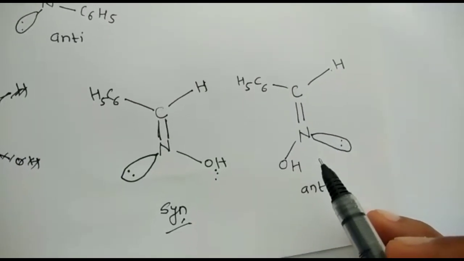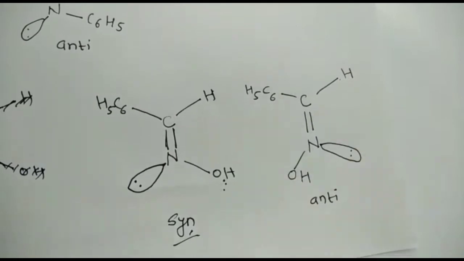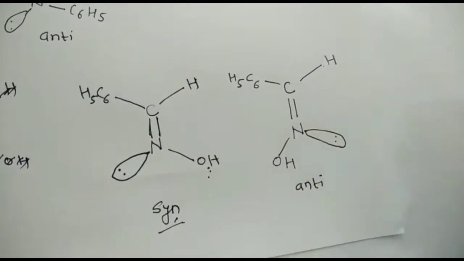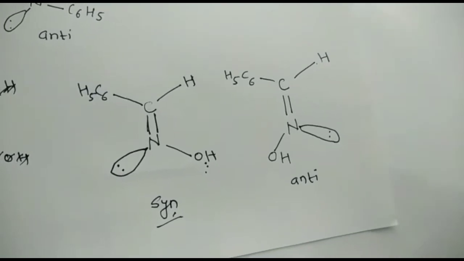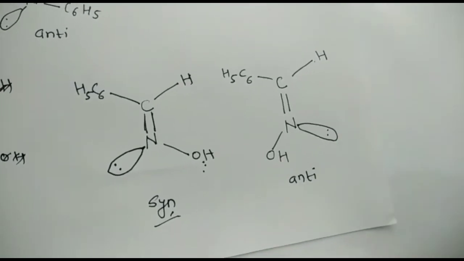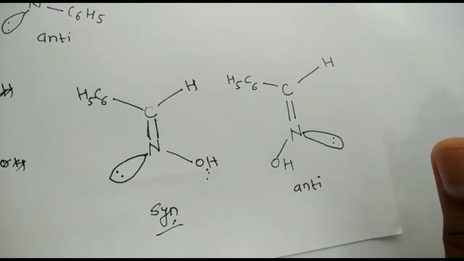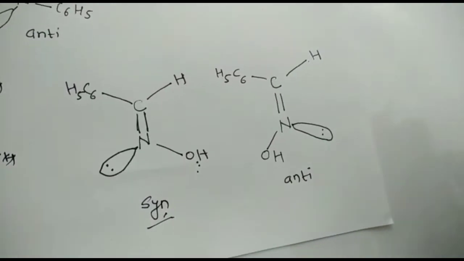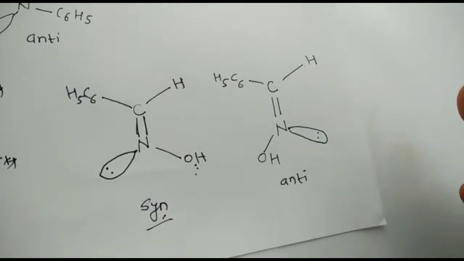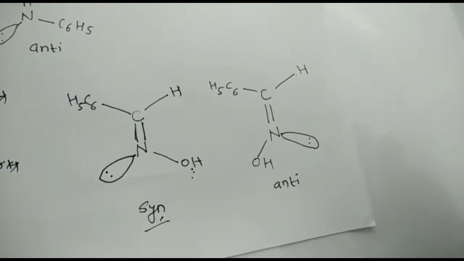Today I discussed stereoisomerism. In that, geometrical conformational isomerism and configurational isomerism. In configurational isomerism, there are again two types: one is called geometrical isomerism, and another is called optical isomerism. In today's class I have discussed the details of geometrical isomerism. In the next class I will give some multiple choice questions on geometrical isomerism, and after that I will start optical isomerism. Okay, thank you.